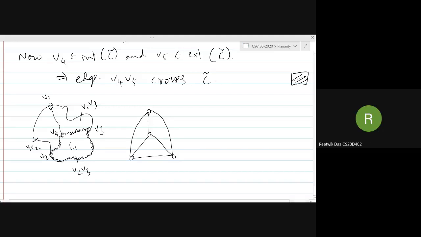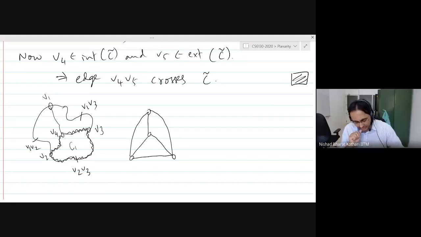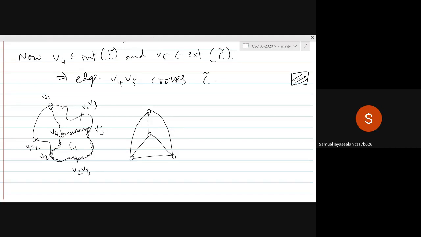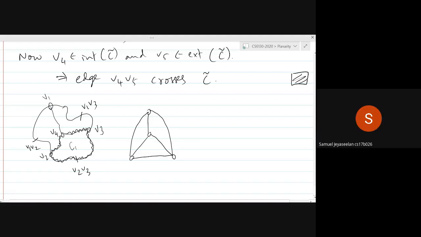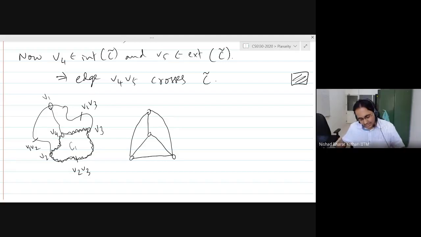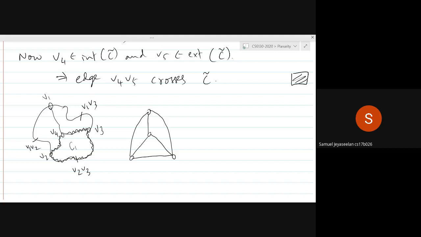Yeah, I have a suggestion. So we know that V4 is on the interior of C. And so we know that the edges V2, V4, V4, V3 are also in the interior of C. So now we know that the interior of C1 is a subset of the interior of C. Now we know that V1 does not lie on the cycle C1 itself.